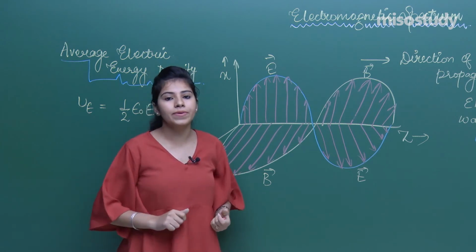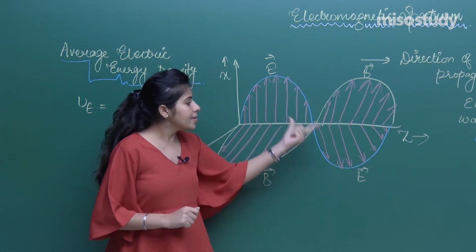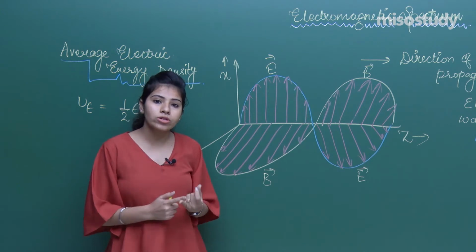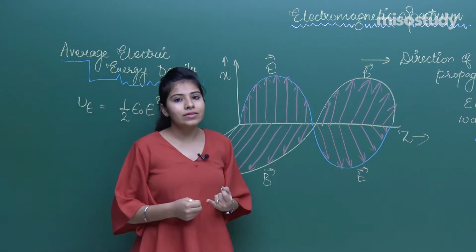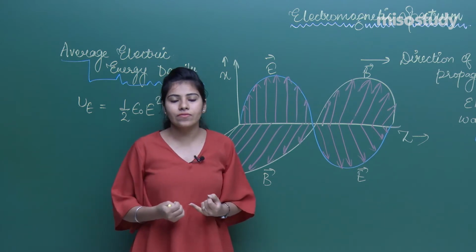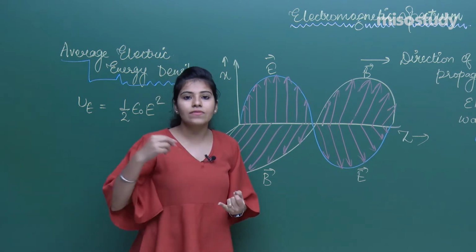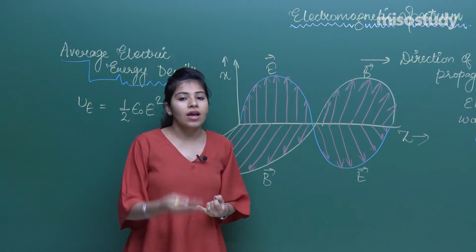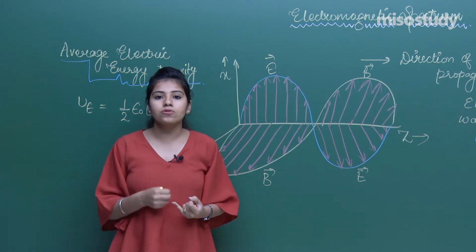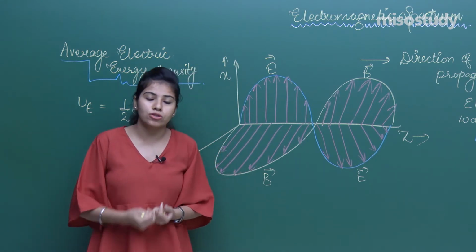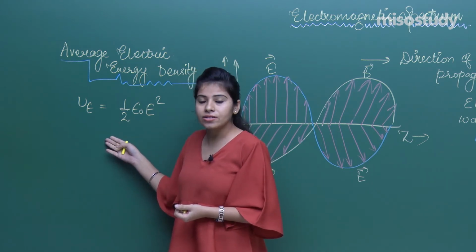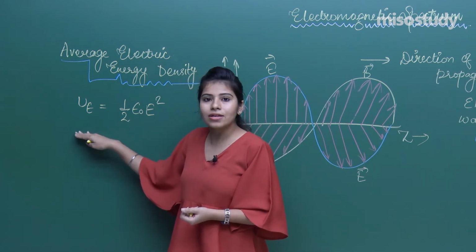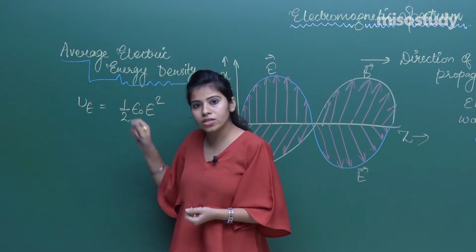So the answer will be yes. This EM wave will be having both energy and momentum. As the light travels, similarly the EM wave travels. So when it travels, it transports energy, and that energy can be found out in terms of momentum also. This is the average electric energy density, which is represented as U equals half epsilon naught E square.